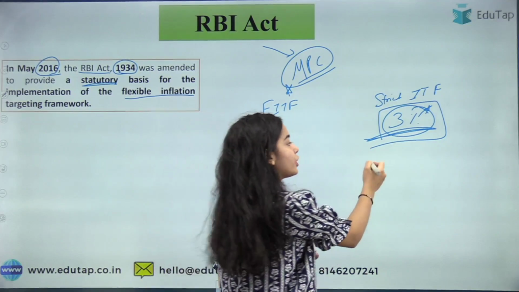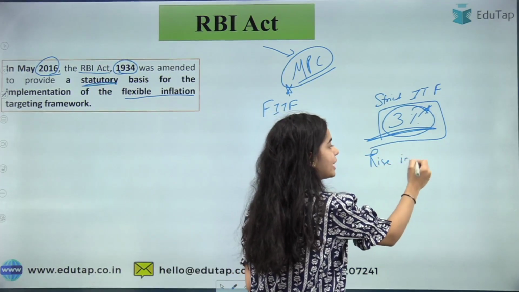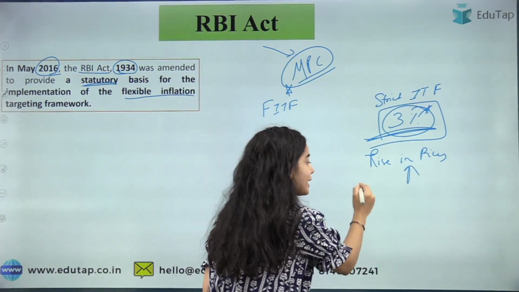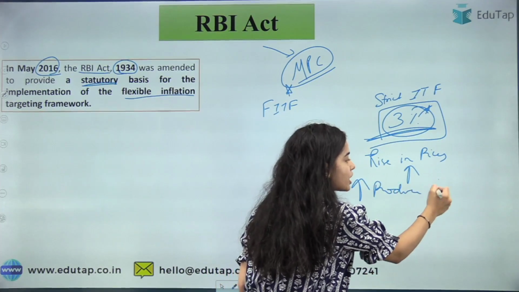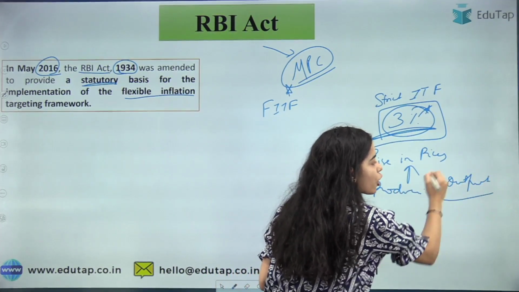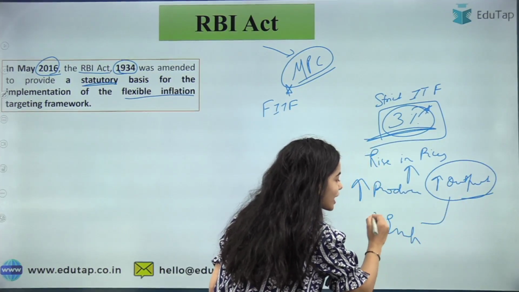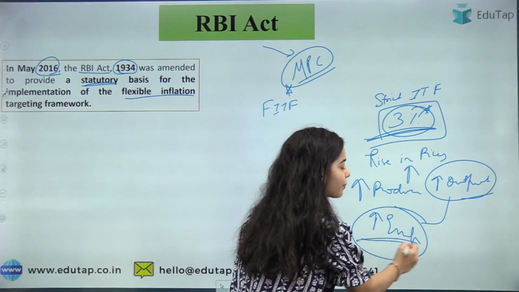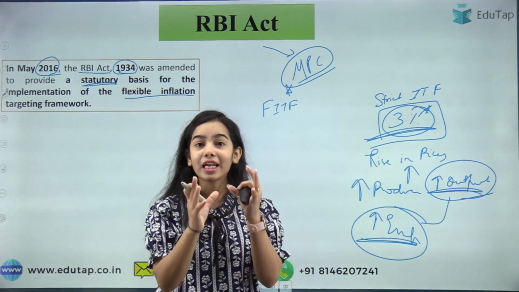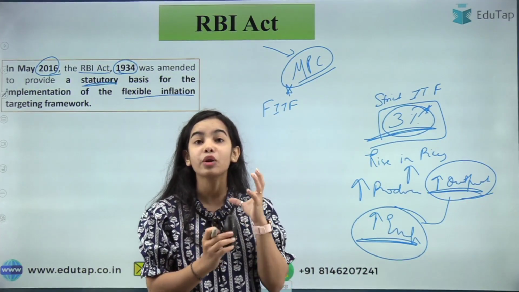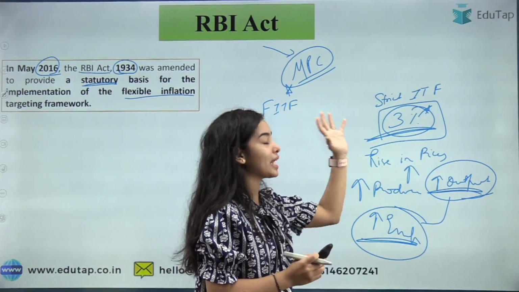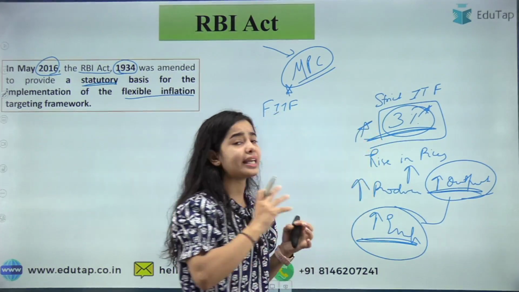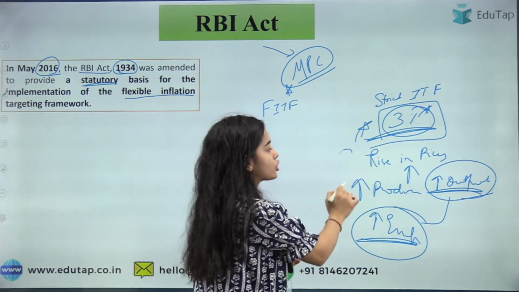And you must know that when the prices are rising, the producers get more profit. They are incentivized to produce, and when they produce, the output is increased. To produce this output, the employment has to be increased. So actually, the growth comes with inflation. When the prices are rising, the growth is happening, the employment is increasing, the output is increasing. And if there is strict inflation targeting, then the organization has to control the inflation, and if it is controlling it in a very fast, hasty manner, then the growth can also be stopped.